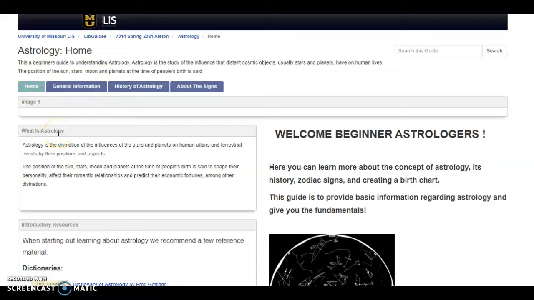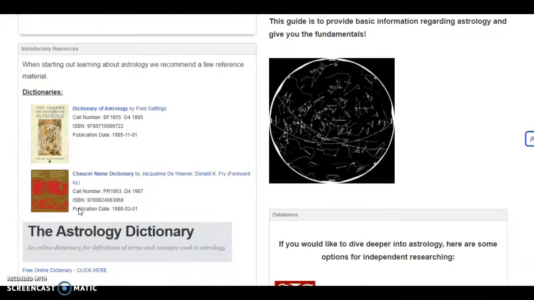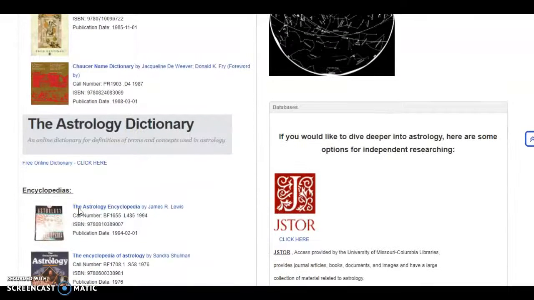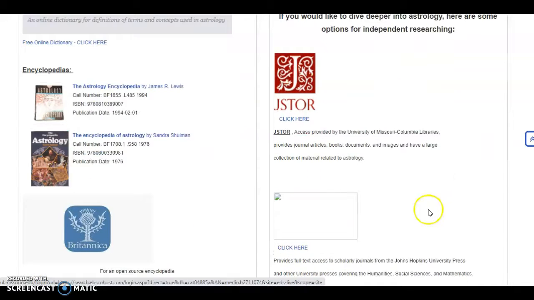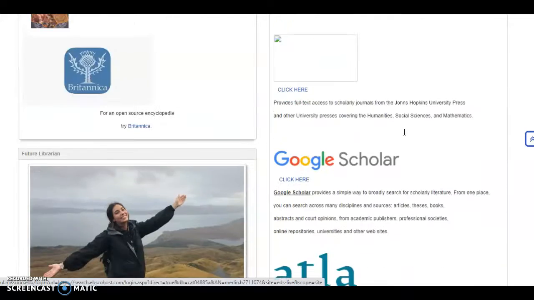Here on the home page, this is going to give you a brief overview of the subject, along with suggestions of reference materials, such as dictionaries, encyclopedias, and over on the right here are some databases we suggest if later down the road you want to dive a little deeper than the material we provide here.